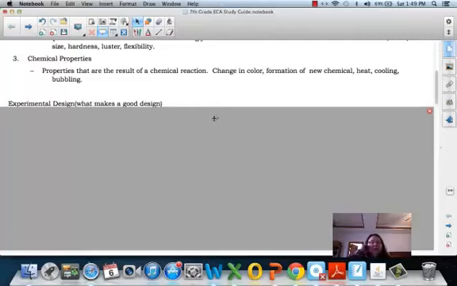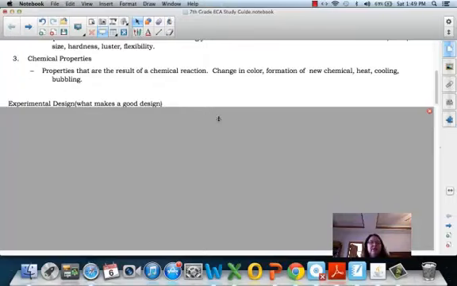All right, then experimental design. What makes a good design? You will have a question where you will have to set up a lab, just as we have had to do before. So what makes a good lab? Now, this question will not be just list the parts of a lab. You'll list them and then you'll explain them.